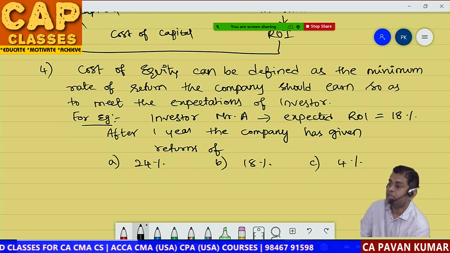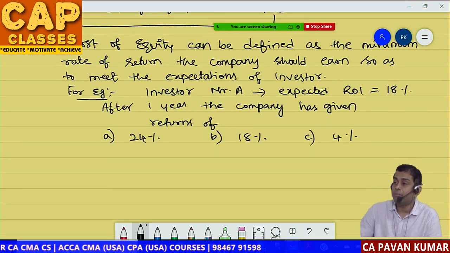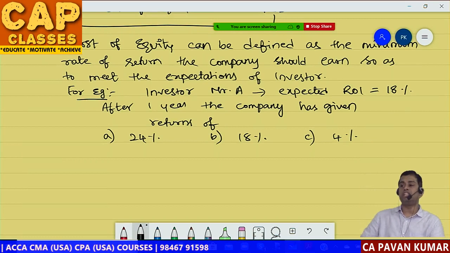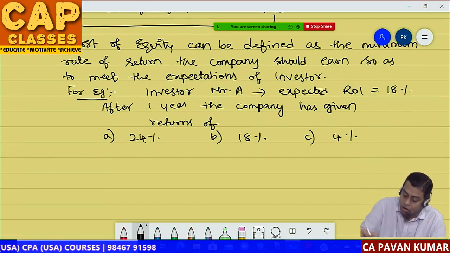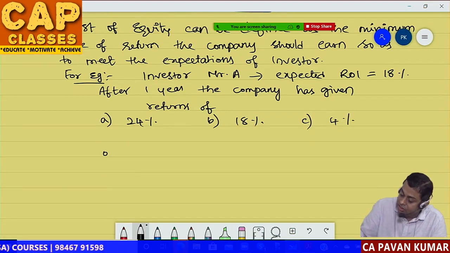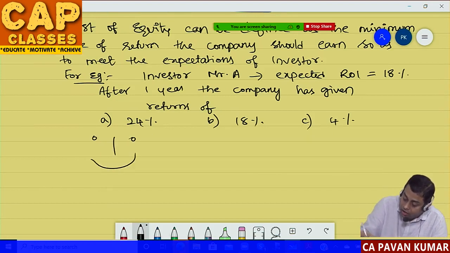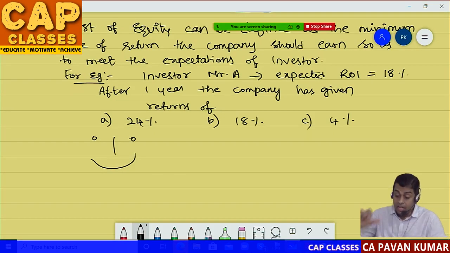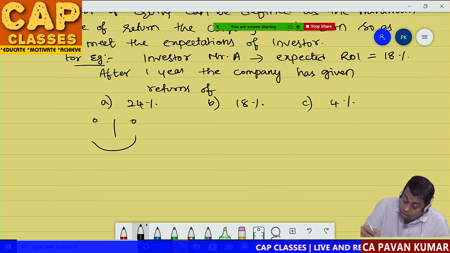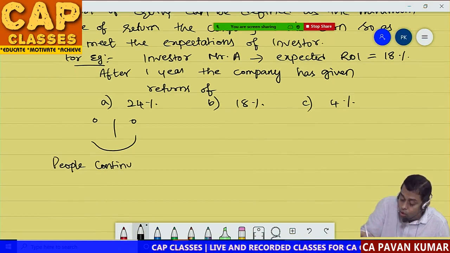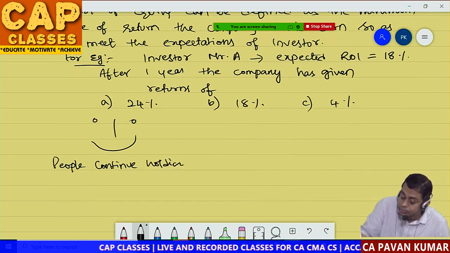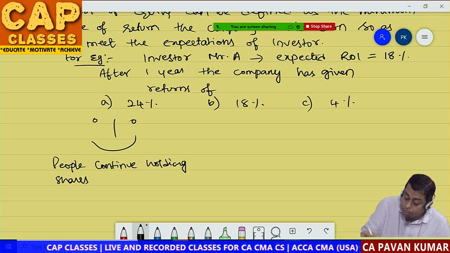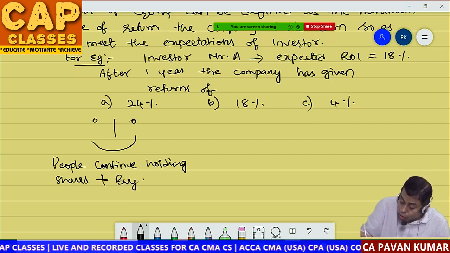So what is your expectation? 18%. How much did the company give? 24%, situation A. So will you be happy or not? Yes, Pavan sir, I am very happy. Here people continue holding shares plus buy new shares.